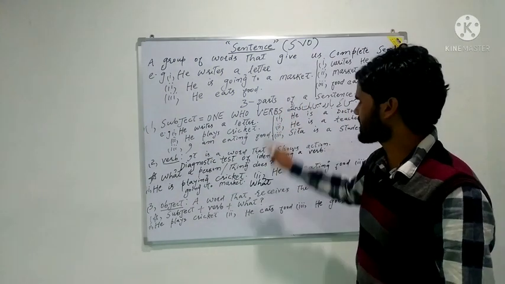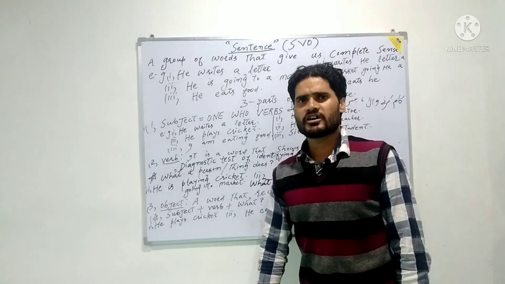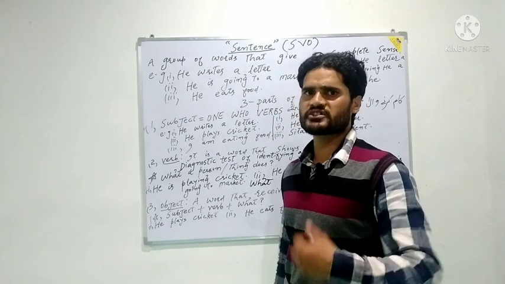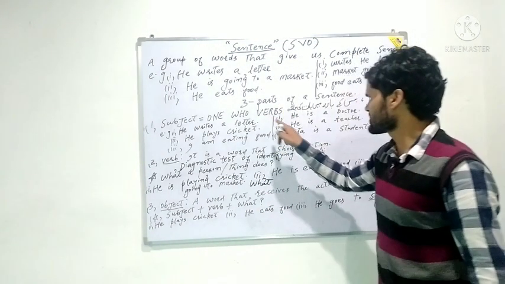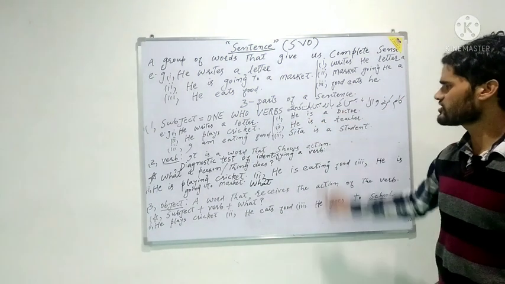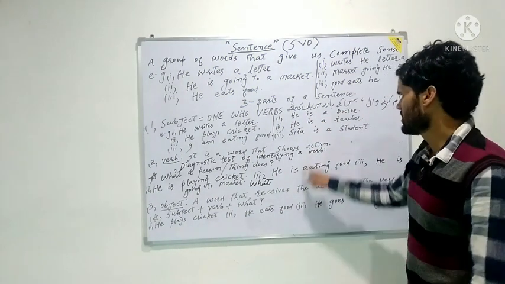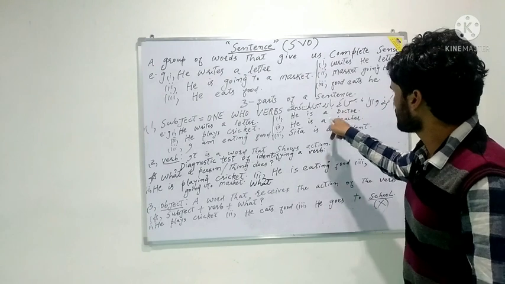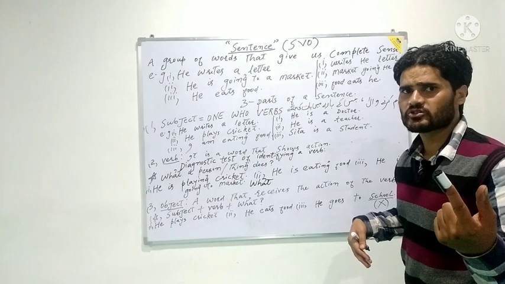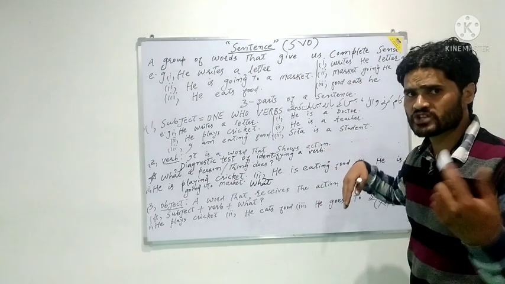Now here, the second definition of a subject is anything or anyone about which we can say something. The example of the second definition lies here. He is a doctor. We are telling about something. We are telling about someone.